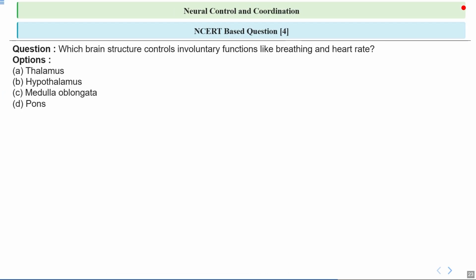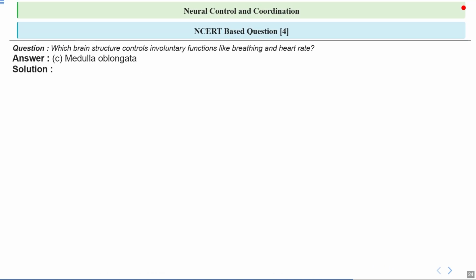This is question number 4, and the question is: which part of the brain controls involuntary functions like breathing and heart rate? We have just covered that the medulla oblongata is responsible for involuntary functions like heartbeat or breathing. Let's see the answer in detail.